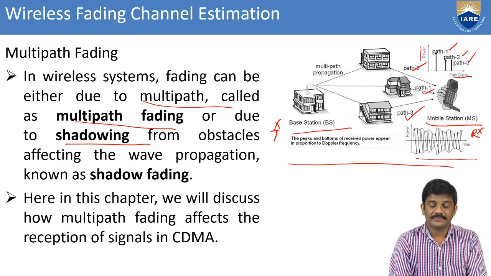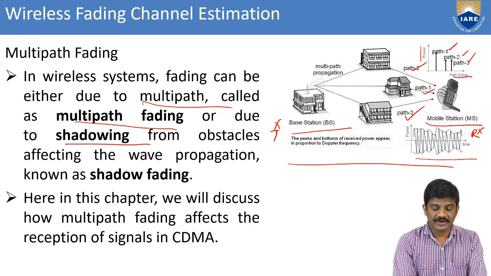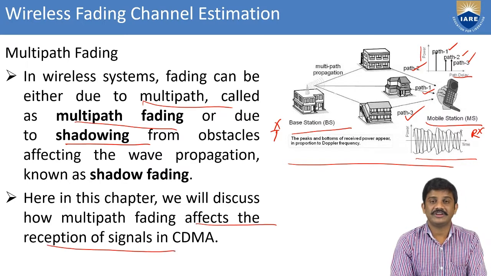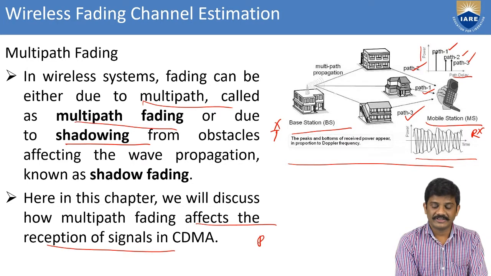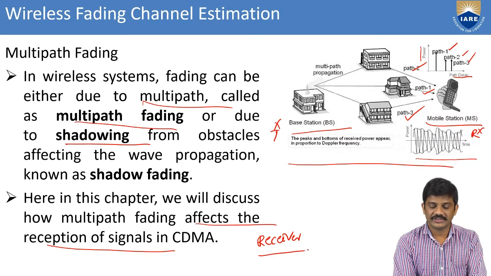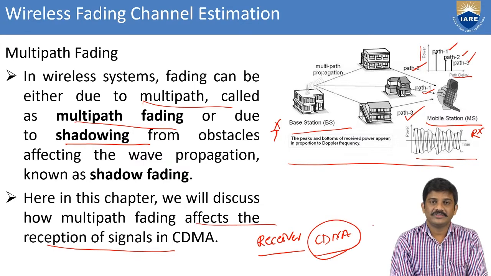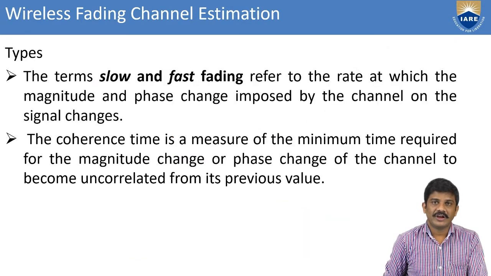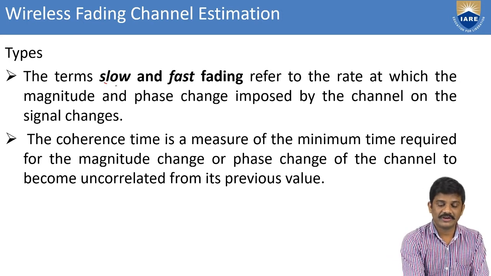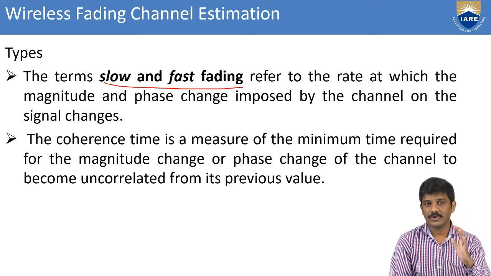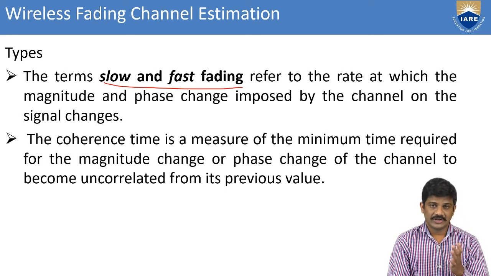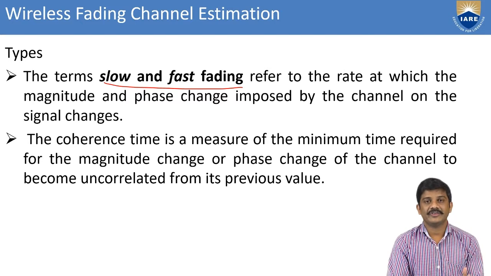Now in this one we mainly discuss the effects on the reception of signals in CDMA. Reception means we are considering the receiver in that CDMA technique, code division multiple access. In the multipath fading, we also go through the different types of multipath fading. One is slow and fast fading. First of all, we have to distinguish between large scale fading and small scale fading.